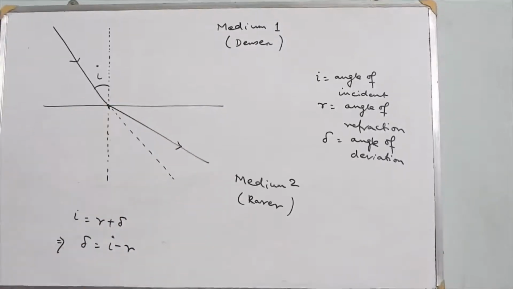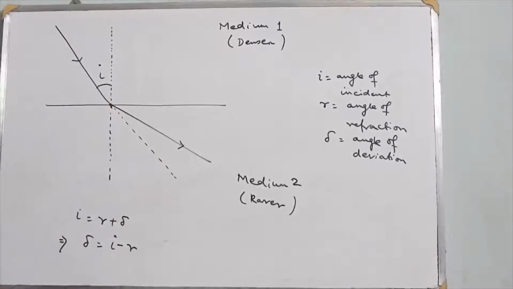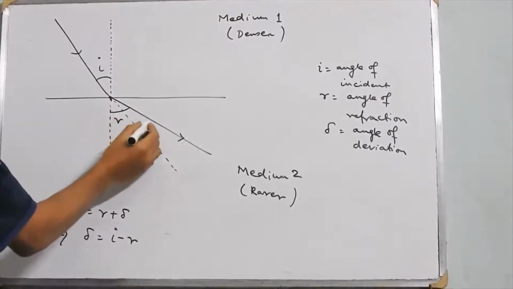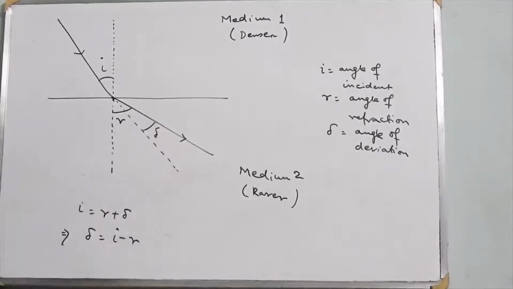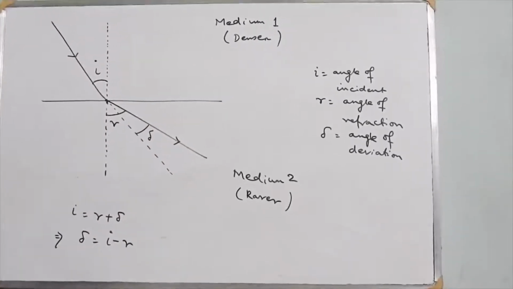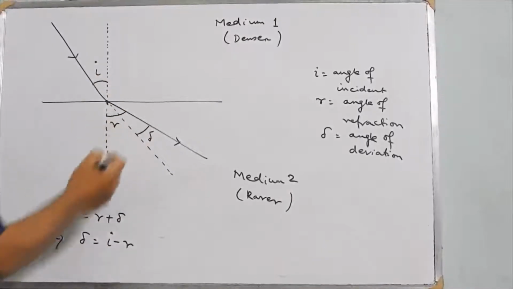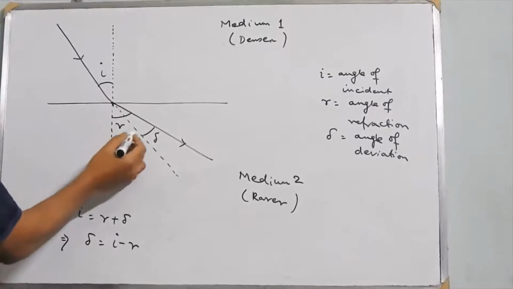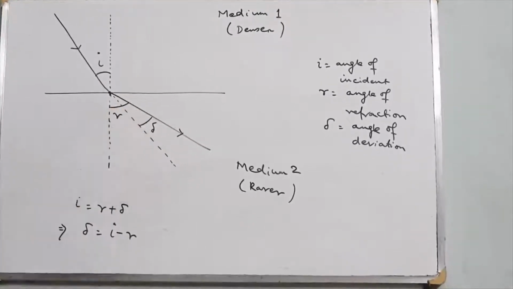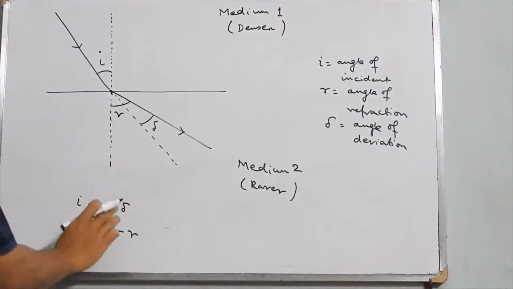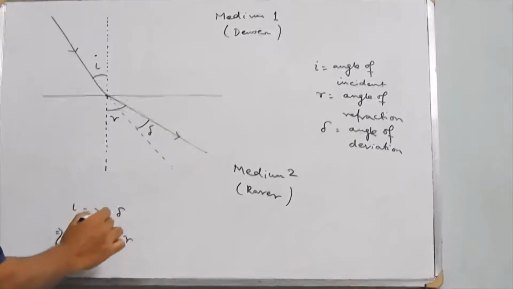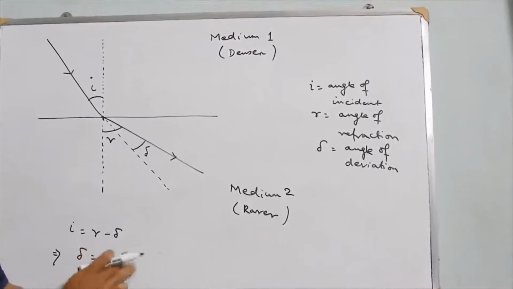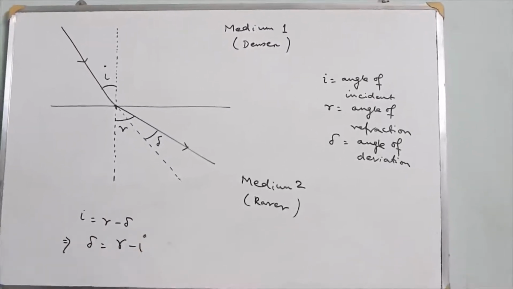It has bent away from the normal from its preferred path. Now this entire angle is the angle of refraction, and this angle is the angle of deviation. So now you can say that I is equal to R minus delta, because I is vertically opposite to this angle, and this angle is obviously R minus delta. So here you can say that I is equal to R minus delta, or delta is equal to R minus I.